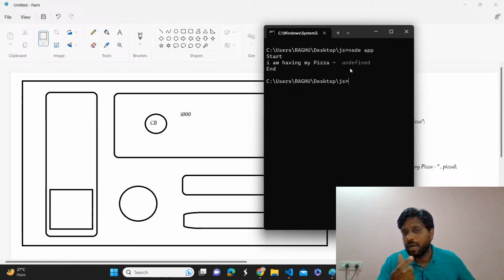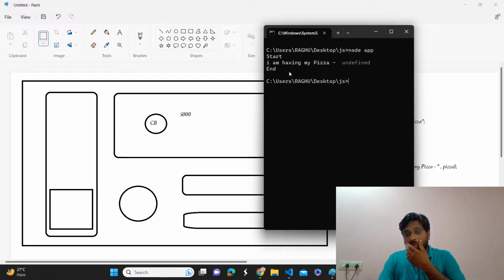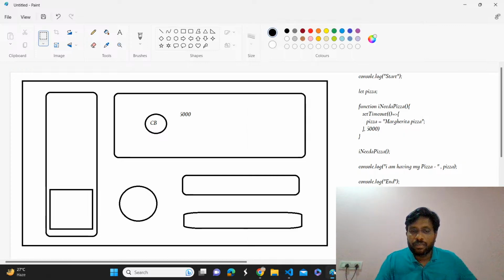So this is really bad. Okay. And then it is going to execute console.log end. Yes or no? Yes, sir. So once it prints end, then it is going to remove what? Global execution context. Very good. It is going to remove the global execution context.